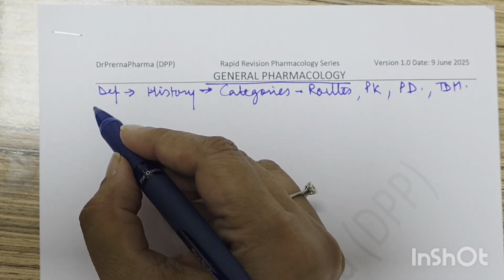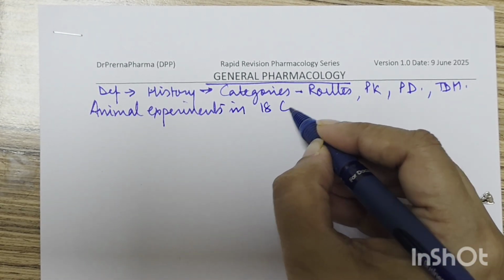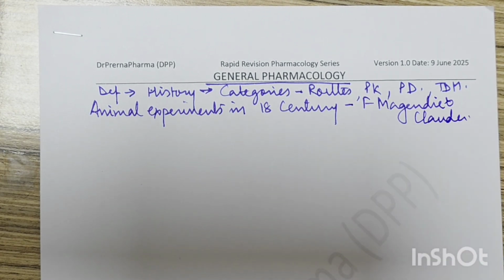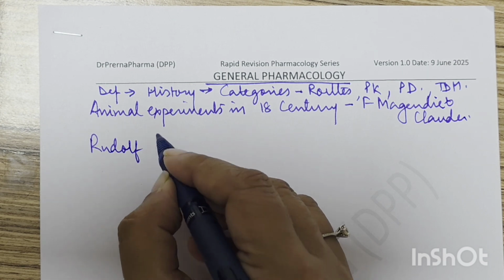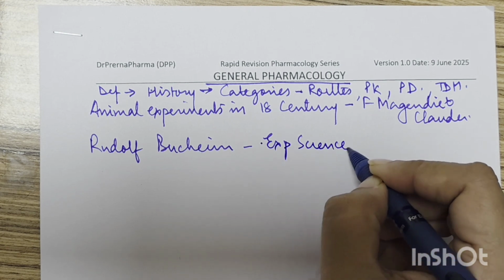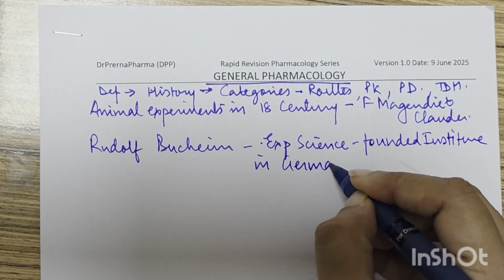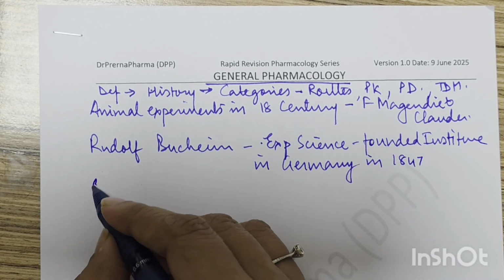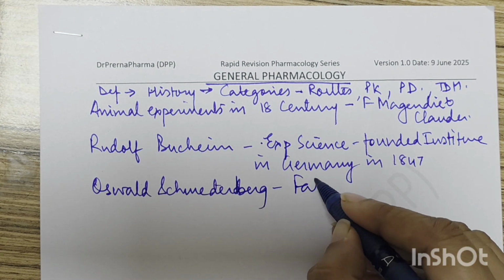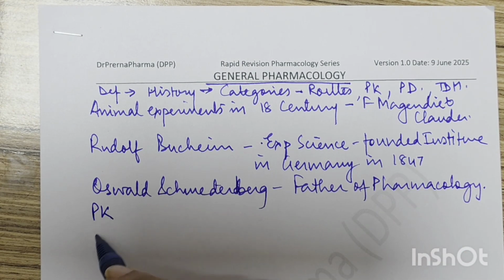Now in the history, animal experiments in the 18th century were done by F. Magendie and Claude Bernard, right? Then Rudolf Buchheim started pharmacology as an experimental science, and he founded the institute in Germany in 1847. Then we have Oswald Schmiedeberg. He is called the father of pharmacology, right? Pharmacology is divided into pharmacokinetics and pharmacodynamics.